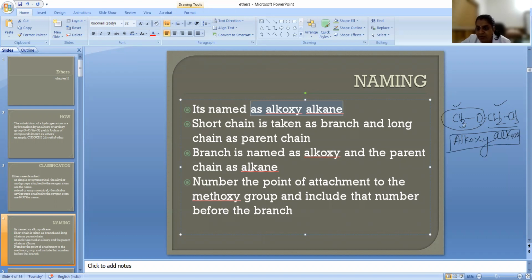Alkoxyalkane. So how will we name the alkoxy? One carbon atom is there here, and two carbon atoms there, so the one carbon part is taken as the alkoxy part. So this is methoxy. And here two carbon atoms are there, so it is methoxyethane. Understand? This is the naming. Now let us see more examples here.